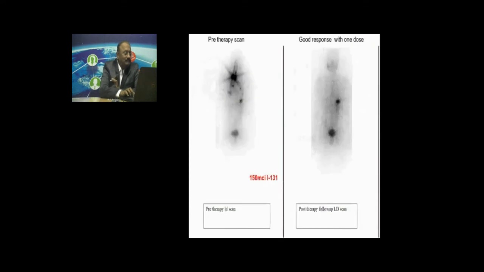And an example here. Here the patient had lung metastasis. A lot of thyroid tissue is there in the neck. We gave 150 millicurie of iodine 131, and in the subsequent follow-up on the right side you can see there is a complete ablation. So